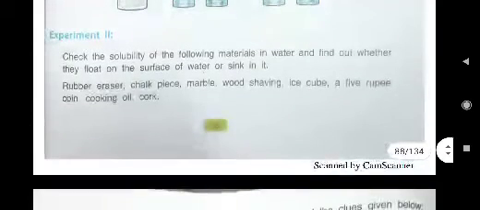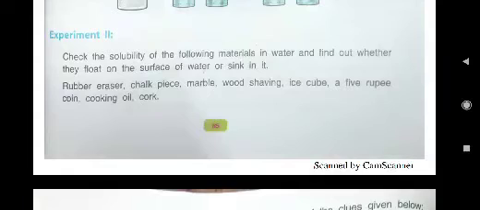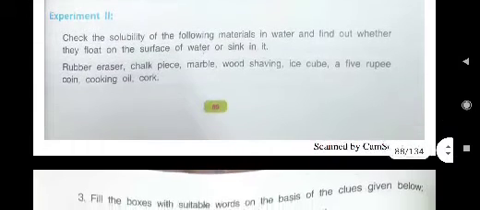Now experiment 2 is written. Check the solubility of the following materials in water and find out whether they float on the surface of water or sink in it. Floating and sinking we have read, children. That only you have to see. Rubber eraser: you have to see whether it will float or sink.